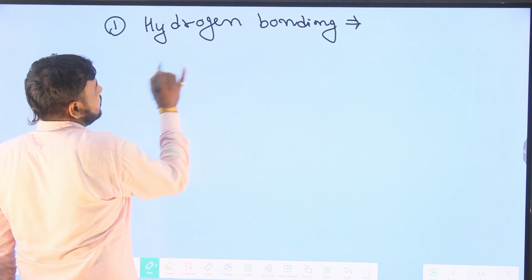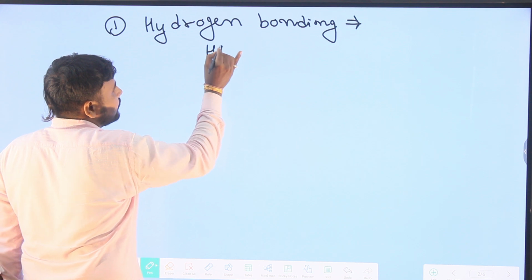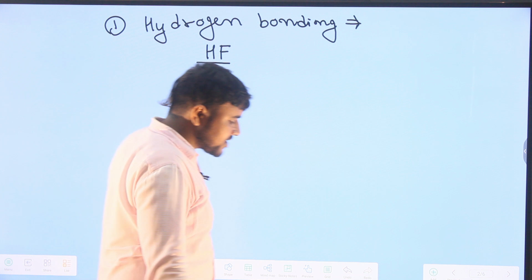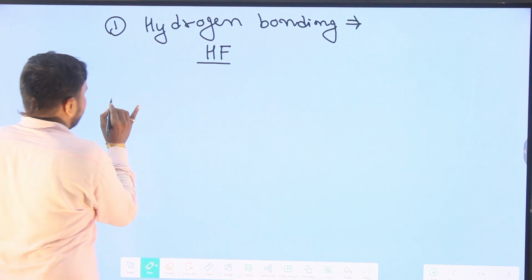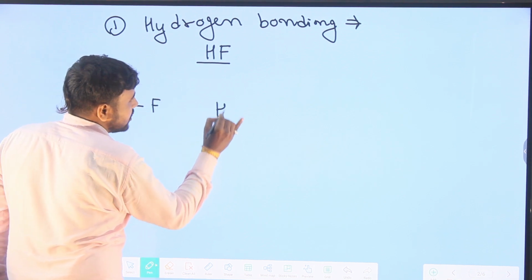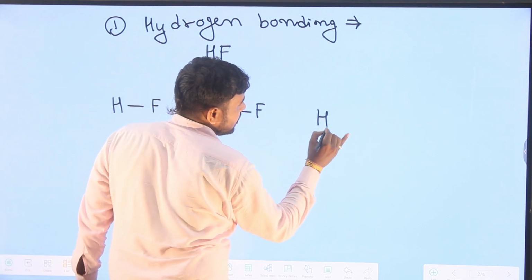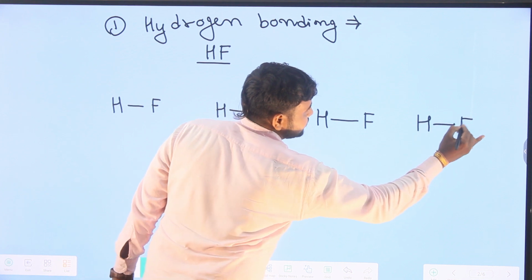Now start the topic. We have HF, hydrogen fluoride, and we have many HF molecules. We draw the structure of HF: H, single bond, F, H and F, H and F.